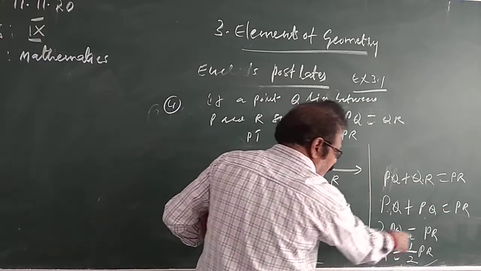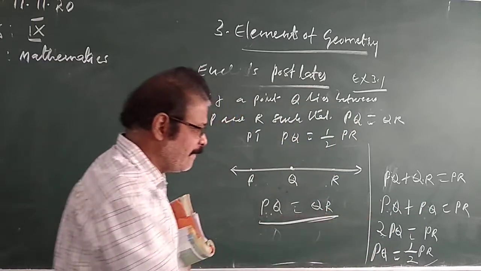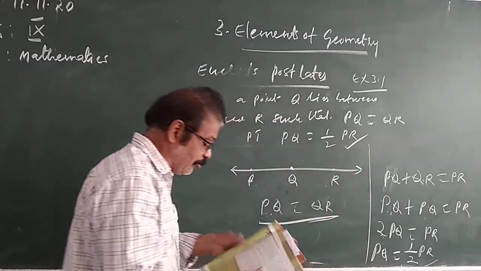So PQ plus PQ, 2 PQ equal to PR. PQ is equal to, 2 goes that side, becomes half. 2 by 1 becomes 1 by 2. PQ is equal to half of PR. So hence it is proved.